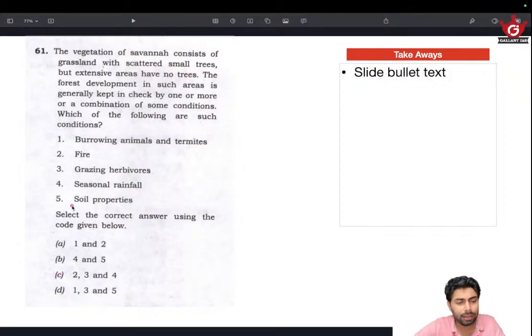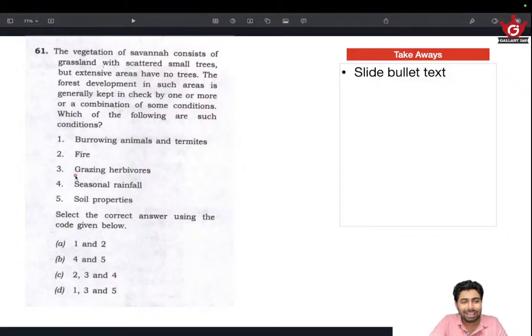Otherwise we'll be stuck at this soil property, or we will be clubbing this 4 and 5 and arriving at this one, at the same time ignoring the fact that fire and grazing herbivores do play a crucial role in that. So we tend to mark this question wrong. Soil property might have an impact, but seasonal rainfall definitely has an impact. Fire and grazing herbivores are the key players for the savanna region, and the reason as to why that region looks like this.